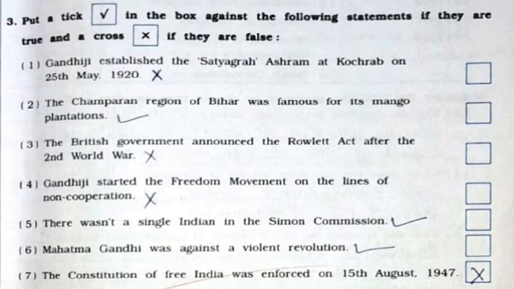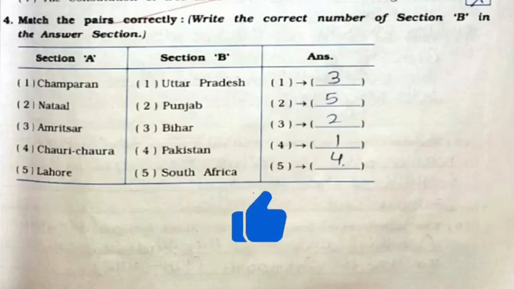It is false. Fourth, Gandhiji started the freedom movement on the lines of non-cooperation. It is false. Fifth, there wasn't a single Indian in the Simon Commission. It is true. Sixth, Mahatma Gandhi was against a violent revolution. It is true. Seventh, the Constitution of Free India was enforced on 15th August 1947. It is false.